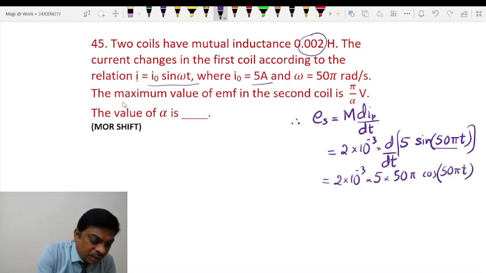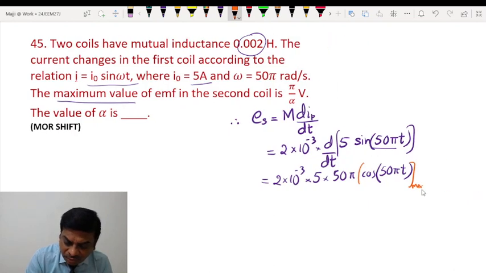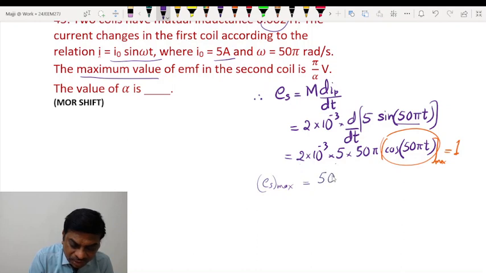Okay students, we have to get the maximum value. The maximum value will be when the value of cos is maximum, and that maximum value of cos is 1. So in that case, the maximum value of EMF will be 2 into 5, 10, so this will be 50 pi into 10 power minus 2.